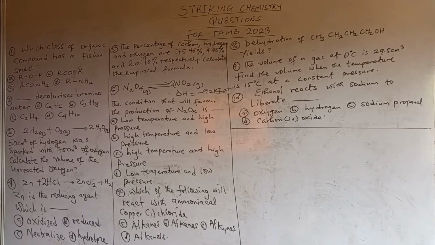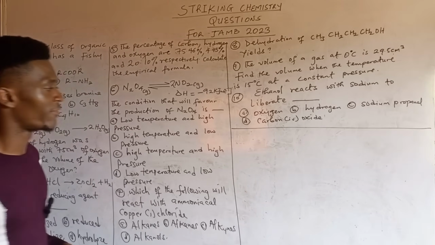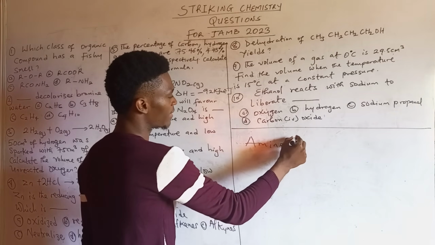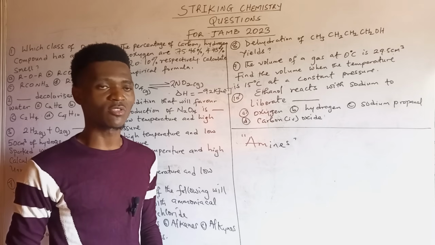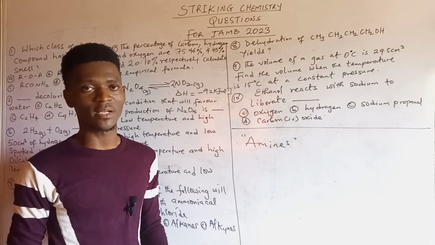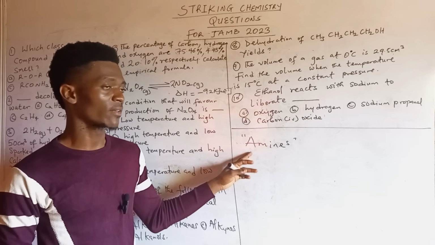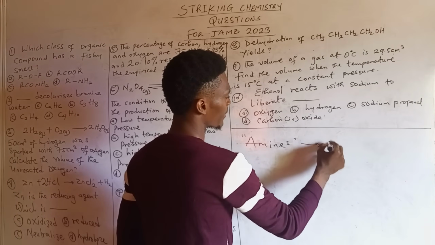Which class of organic compound has a fishy smell? When we talk about organic compounds that have fishy smells, we are referring to the amines. Now, the amines are organic compounds present in organic chemistry 2. Organic chemistry is broken into two parts. We have the organic chemistry 1 and the organic chemistry 2. So this is an organic chemistry 2 compound and it has a general formula